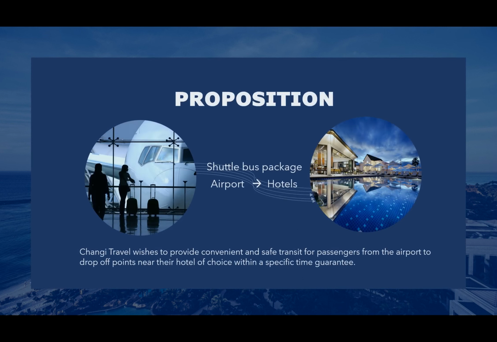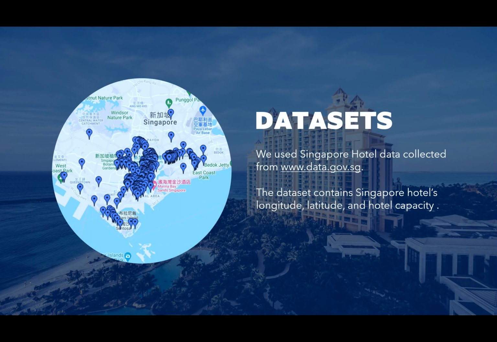In line with this, Changi Travel's business proposition is simple: a shuttle bus package that offers safe, convenient, and time-guaranteed transit from Changi Airport to targeted drop-off points near a traveler's hotel of choice. With a service coverage spanning close to over 400 hotels, we will be using a capacitated vehicle routing model to optimize our business operations and streamline the customer experience.